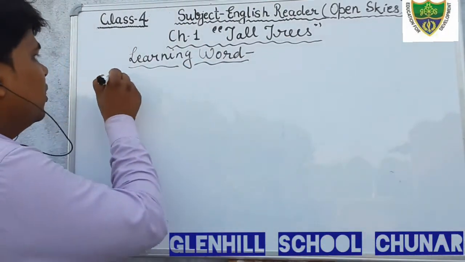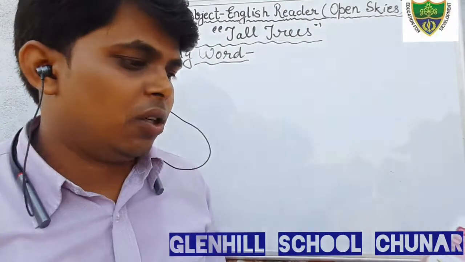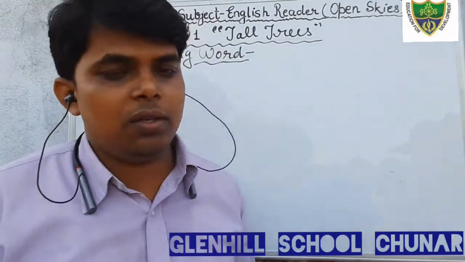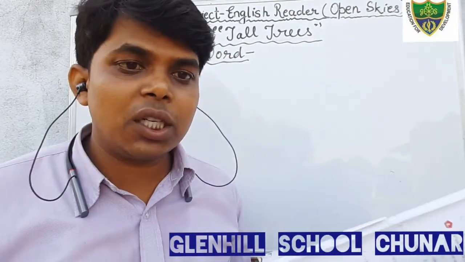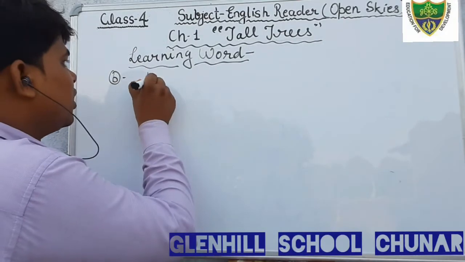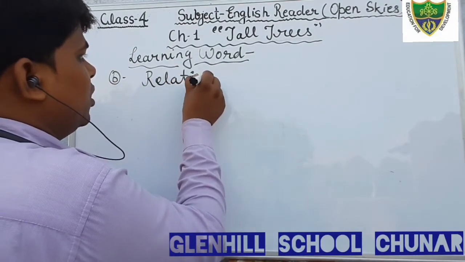And the second question, that is B. Some words are given here. You have to tell the category. Sisters, aunt, son, brothers, uncle. Which category do they belong to? These are relatives. So everyone just fill in relatives here.